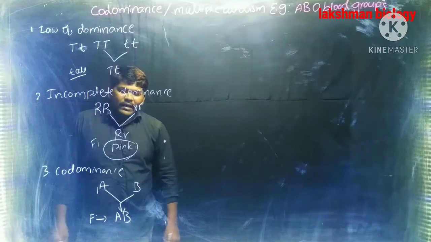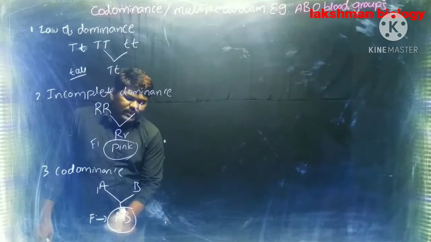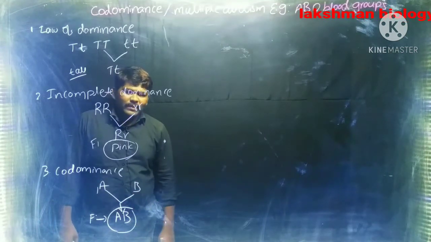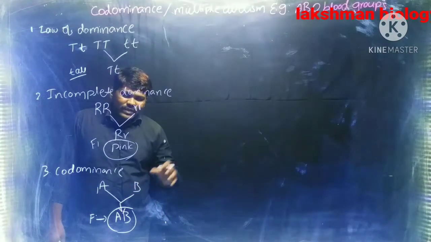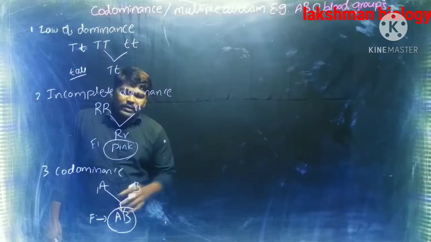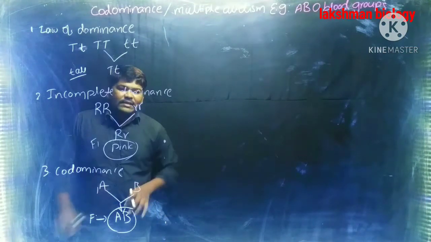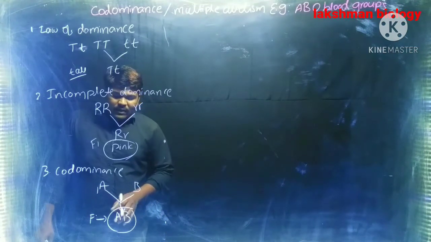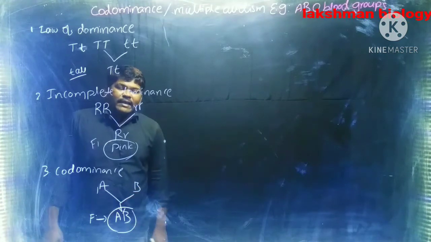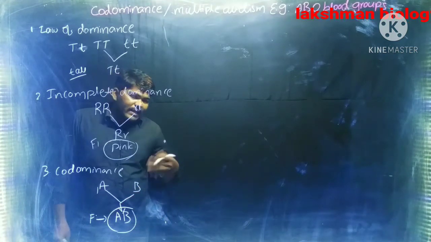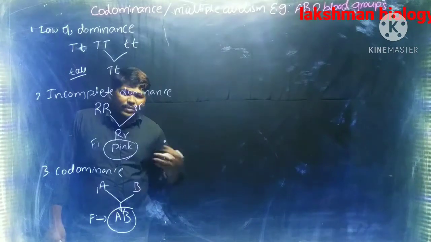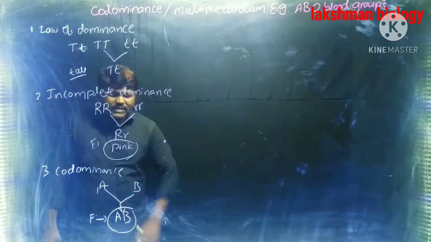If A and B alleles are both there in any human being, the A allele is responsible for formation of A blood group, the B allele is responsible for formation of B blood group. If both are present in a human being, that human being has AB blood group, means the A allele expresses its phenotypic character and the B allele also expresses its phenotypic character.